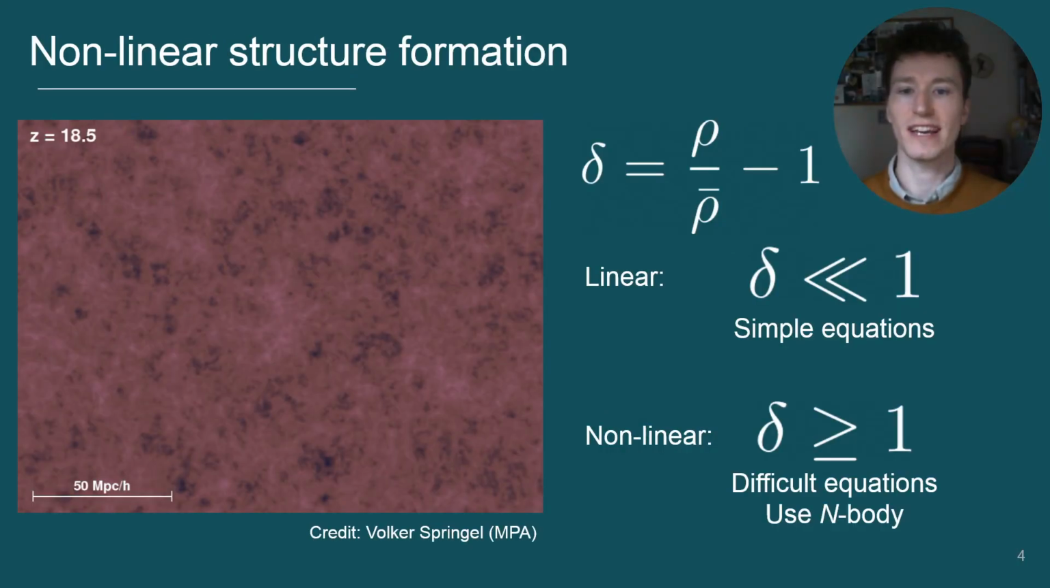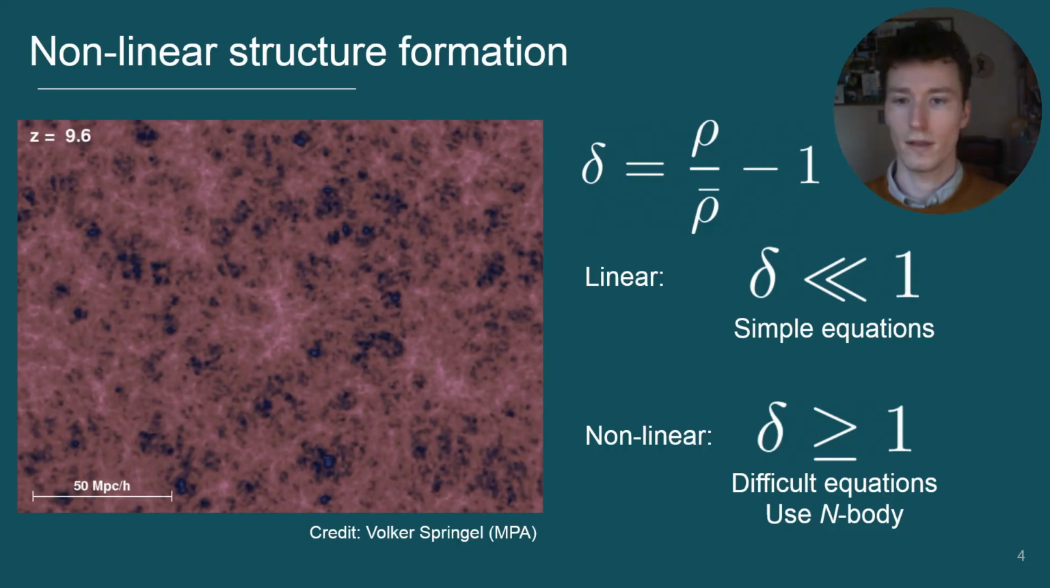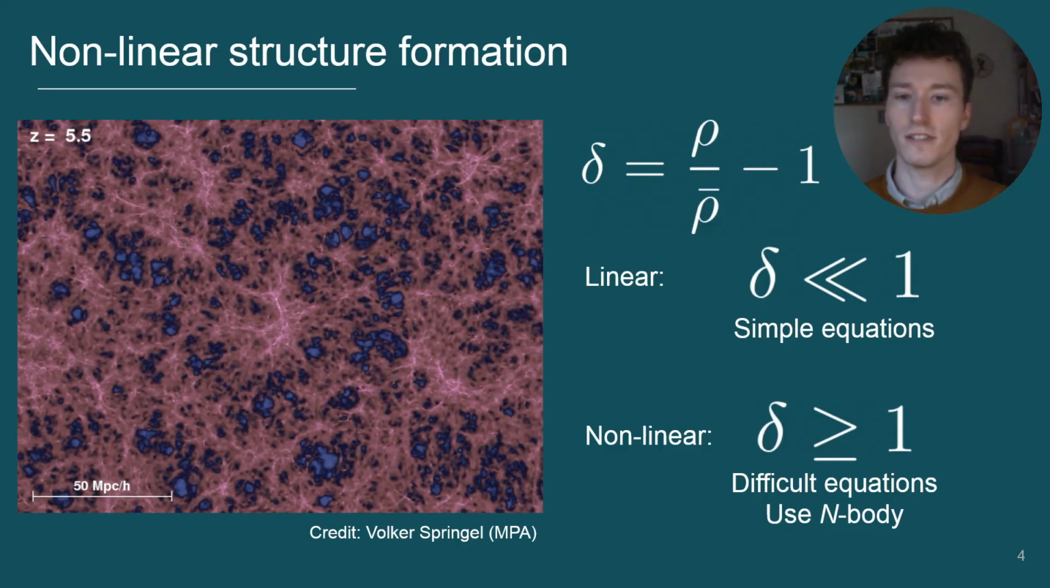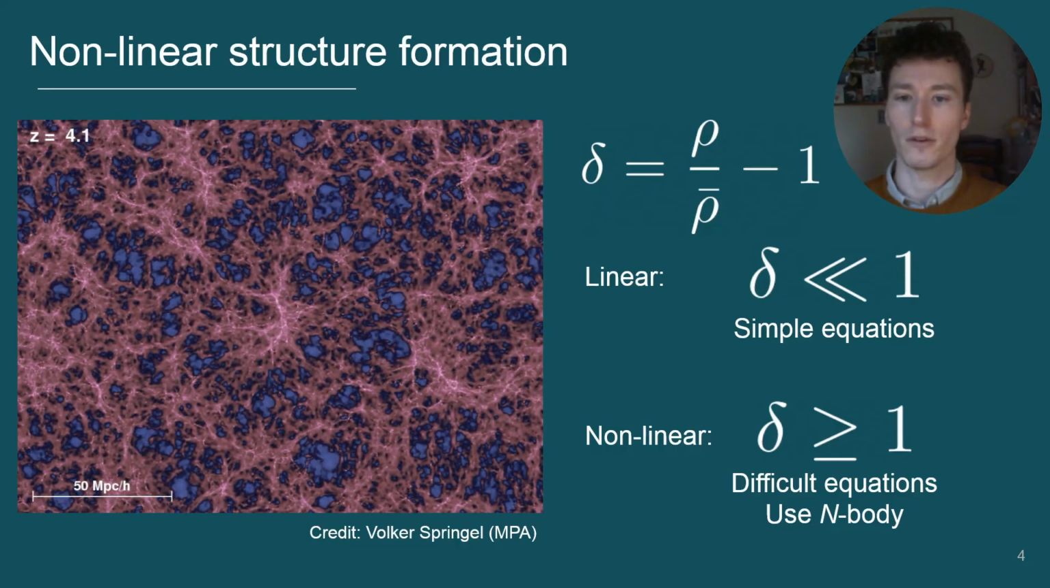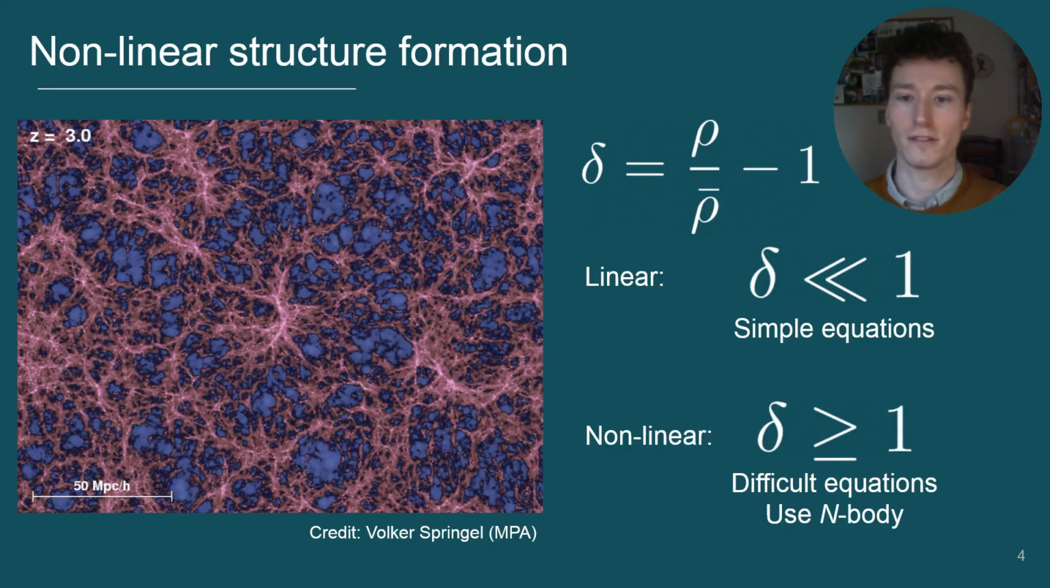Now let's move on to the second part of my title, nonlinear structure formation. The standard picture of large-scale structure formation is cold dark matter clustering under gravity in an expanding universe. Mathematically, the cold dark matter can be viewed as a density field with perturbations around some average density. When these perturbations are relatively small, we can treat them as being linear. In this regime, the equations of structure formation are simple and can be solved using a variety of methods.